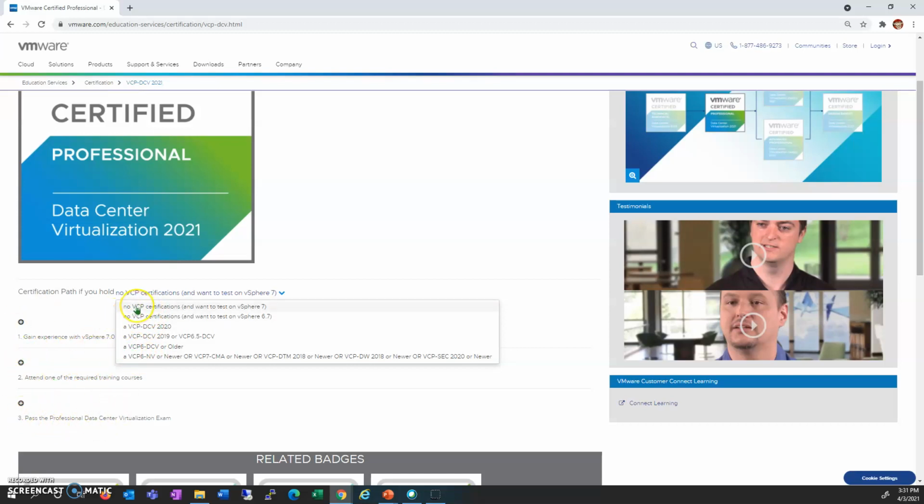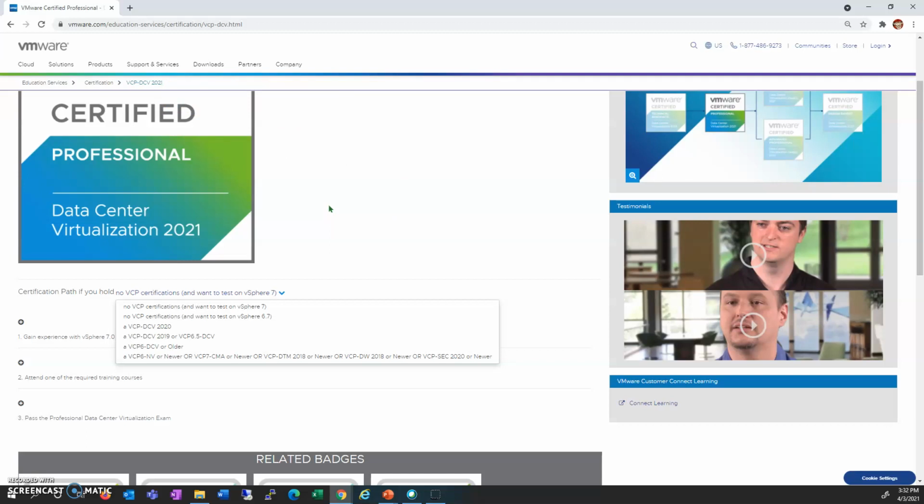Like if somebody is new and they want to start with the latest version of VMware vSphere, which is vSphere 7, which exam are they writing? This is VCP. After that, we have the track name, DCV, Data Center Virtualization. And this is the year in which we are writing this particular exam. According to the year, you will get different details like VCP DCV 2020, 2021, or 2022. So this is how we get the details.